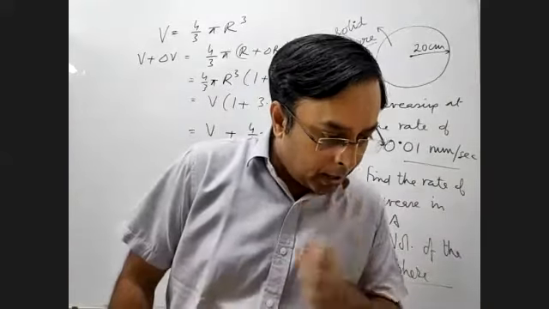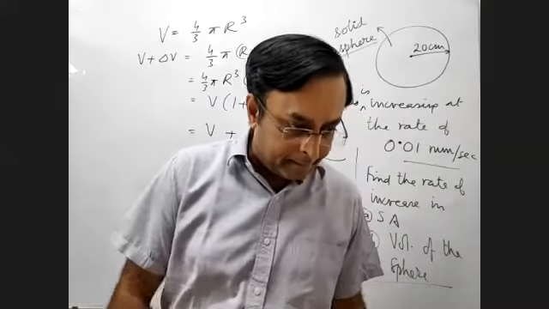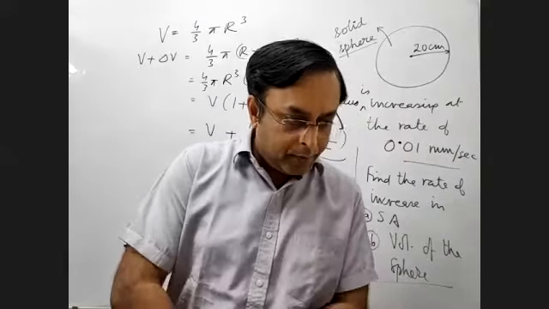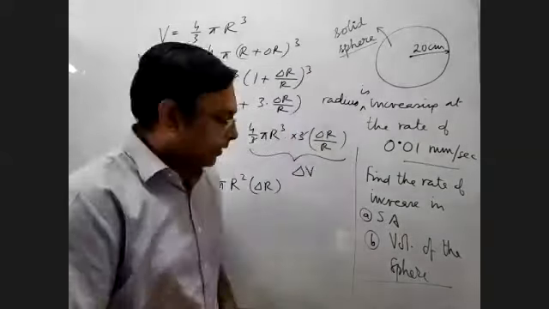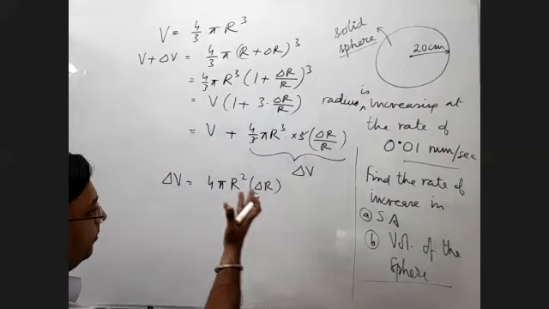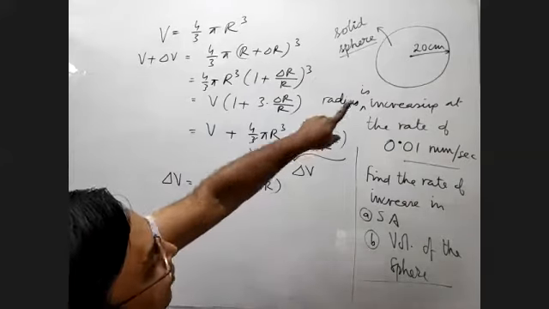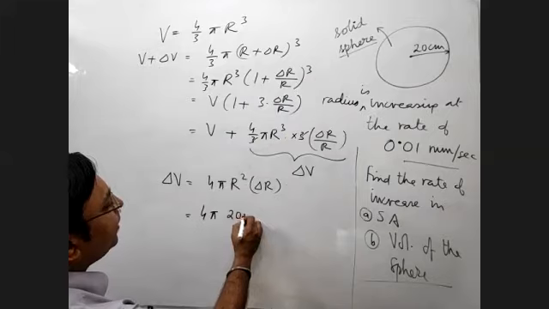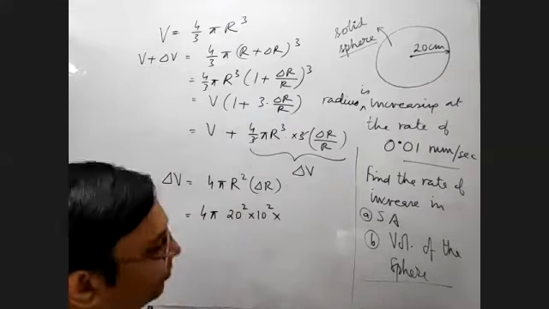Akshat has now given a new answer, that is 1600 pi millimeter cube per second. Now 3-4 people have started giving the answer as 1600 pi millimeter cube per second. I'm just waiting for the actual answer. Maybe that is the answer. So 4 pi, now R is 20 square, but maybe I can write it as 20 square into 10 square if I want to write in millimeter cube, isn't it?